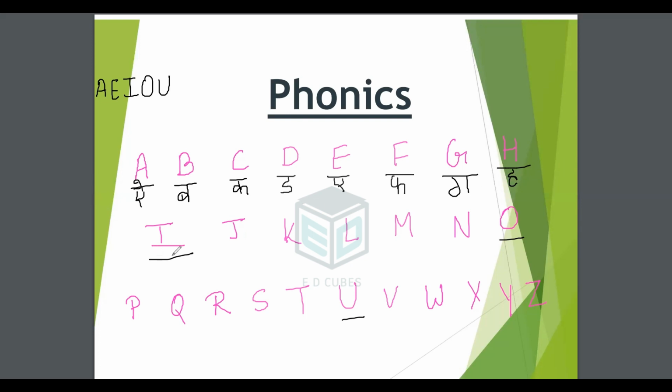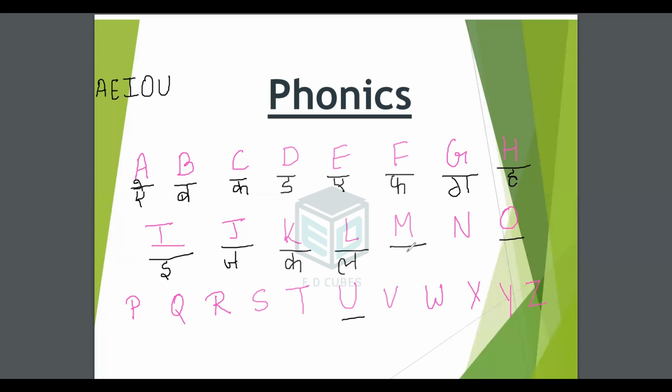I says i, ink. Igloo. J says j, jug. K says k, kite. L says l, lion.